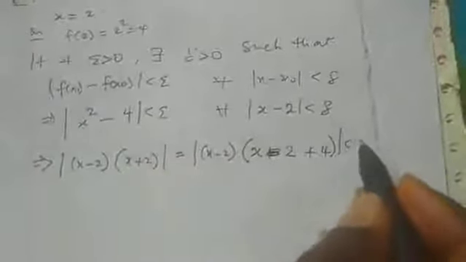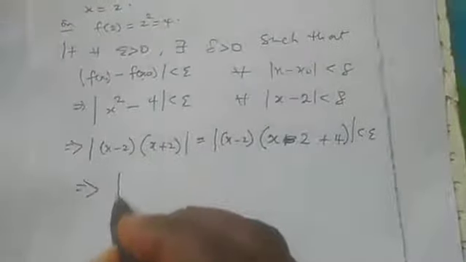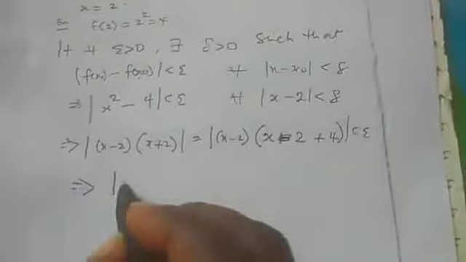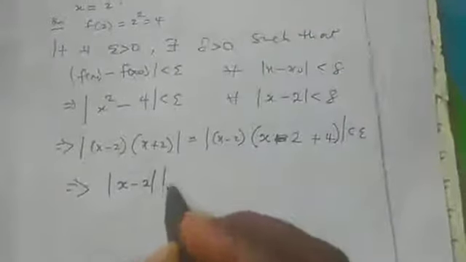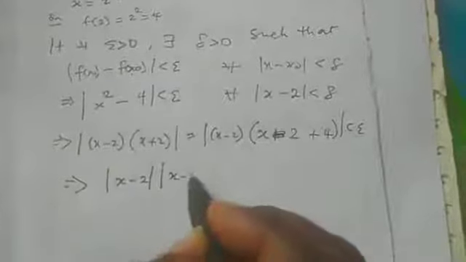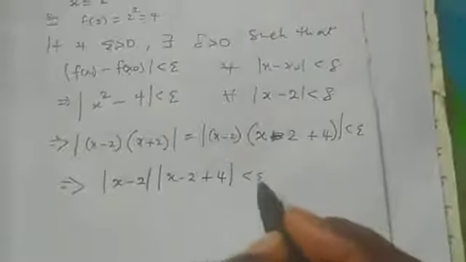So let's say it's less than epsilon. Now you will see that |s minus 2| times |s minus 2 plus 4| is less than epsilon whenever that happens.